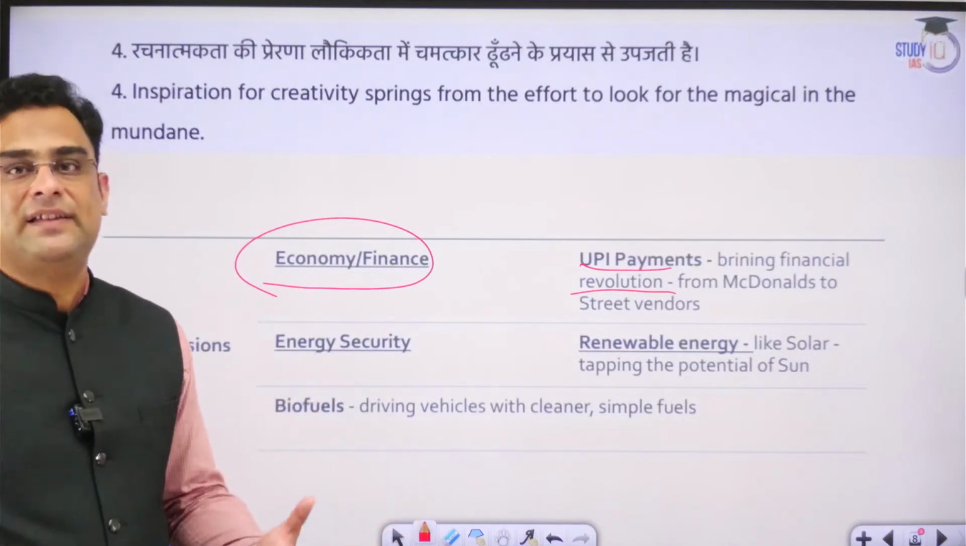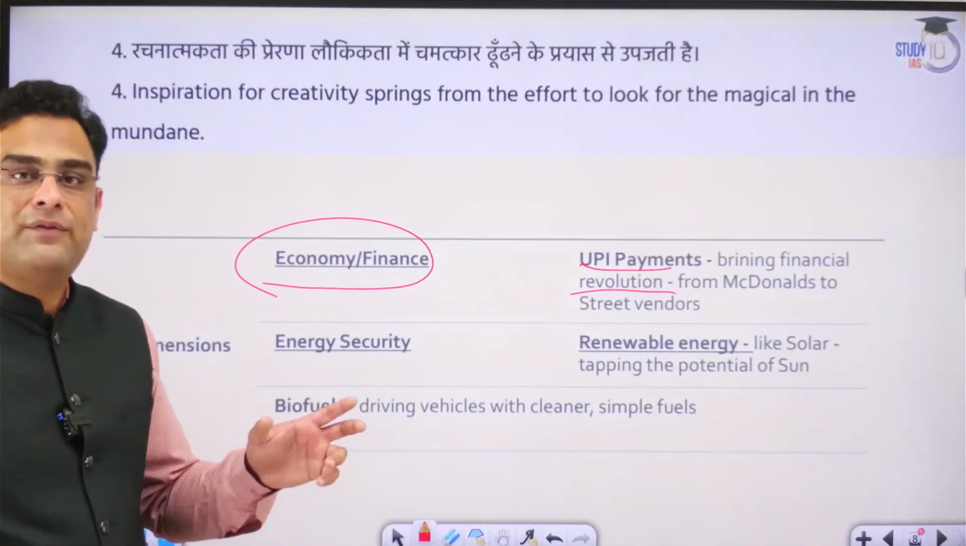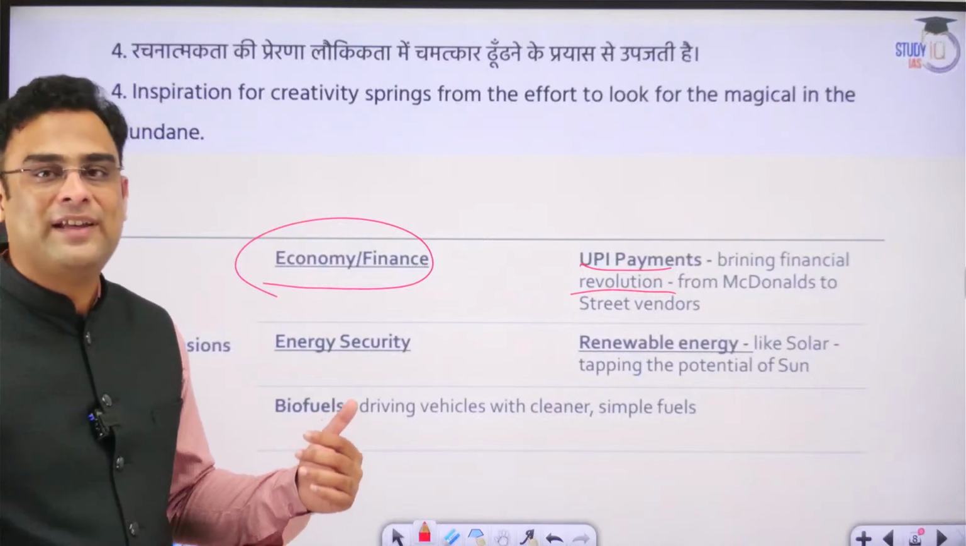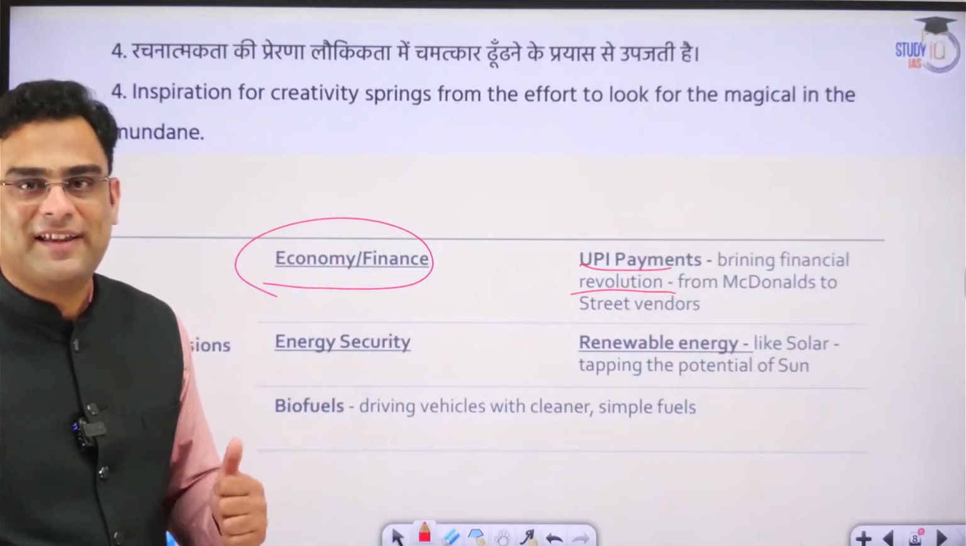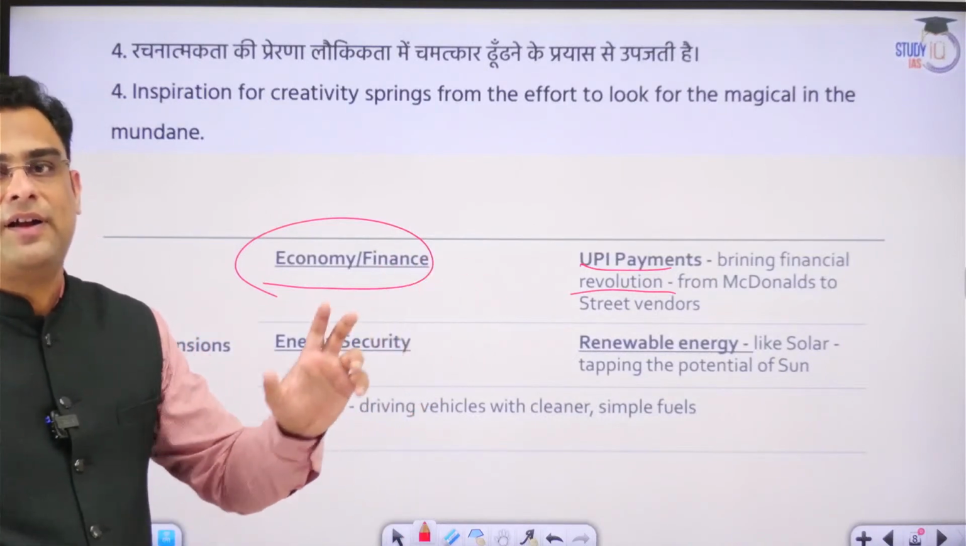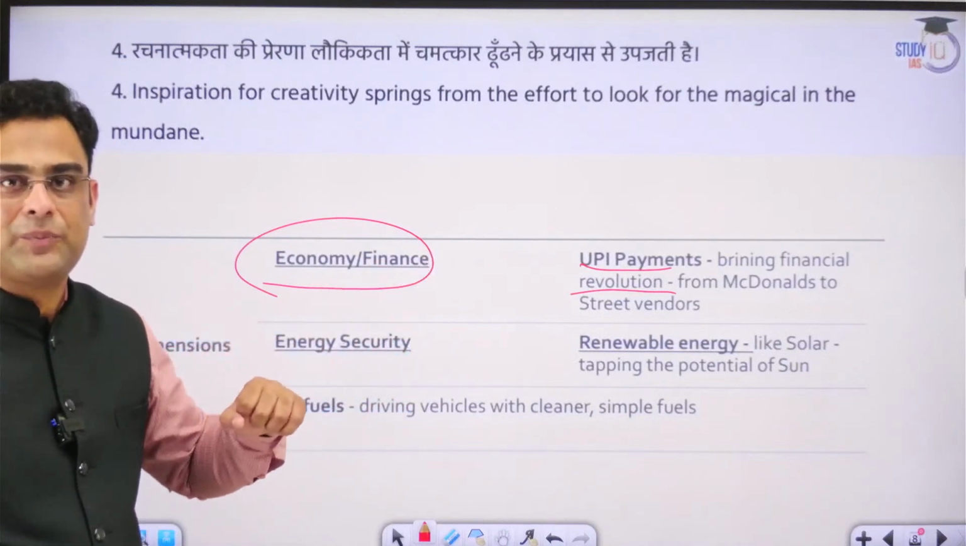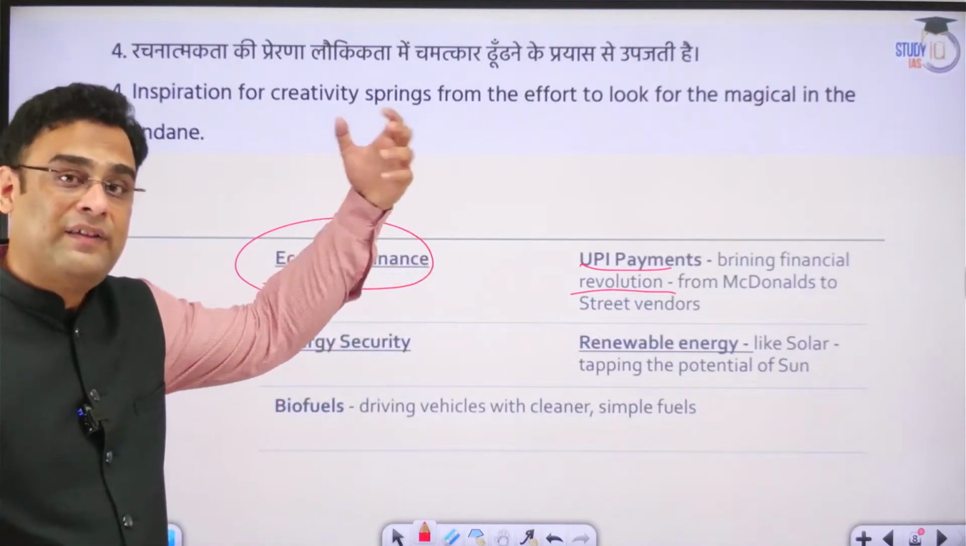Even beggars these days, I have seen, have those QR codes. If you don't have change, you no longer have an excuse now. You can't say "chutta nahi hai." They immediately pop up a QR code to be scanned using your favorite UPI application. So this is again seeing something different.